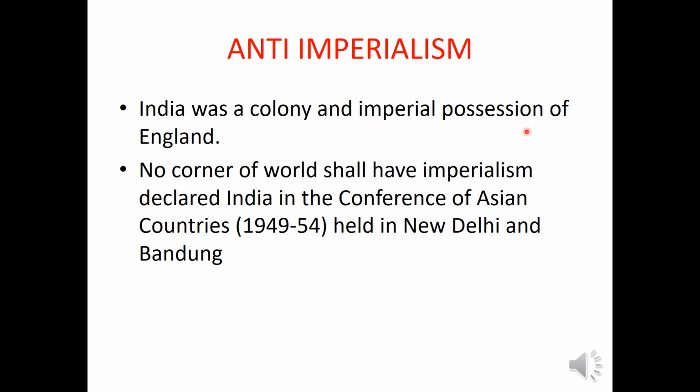So India said that no corner of the world shall have imperialism, and India declared it in the Conference of Asian Countries, which was held in New Delhi and later in Bandung in the year 1955. So India said that it doesn't support any imperial possessions. So this is the third feature of Indian foreign policy.